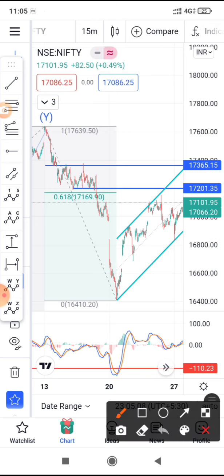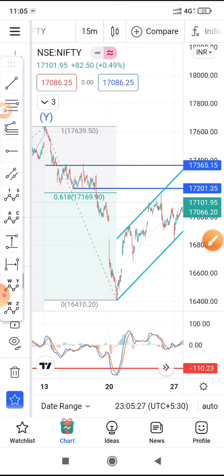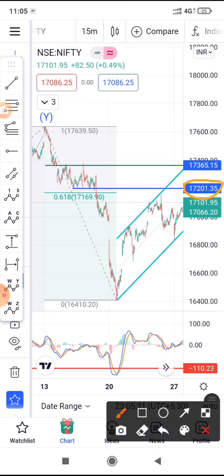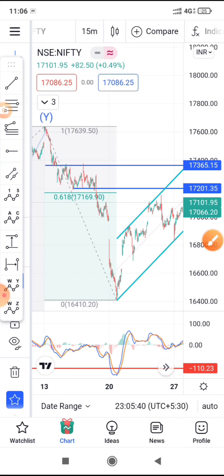So here you can notice that there are two major resistances, 17,200 and then 17,365. So these are the two major resistances. As you can see, these points are previous support, which will now act as resistance. So what I'm assuming is tomorrow there is a chance of opening a gap up, and it may hit this level and drop on the downside as a B wave. Okay, so like this it can drop and then can go up and hit this level. That's what my assumption is for the next 1 or 2 days.